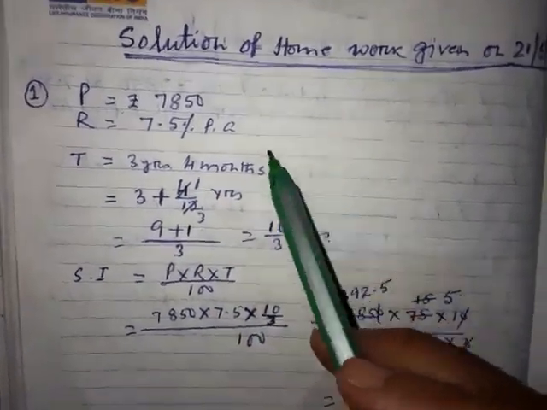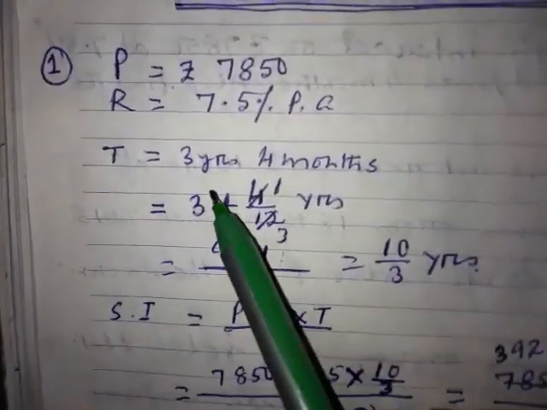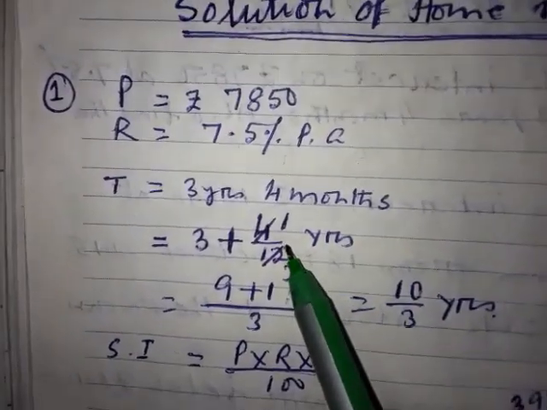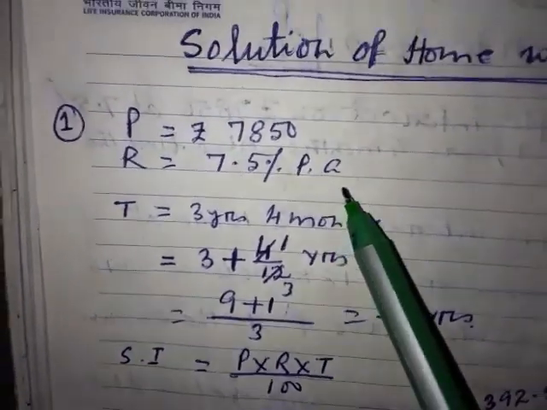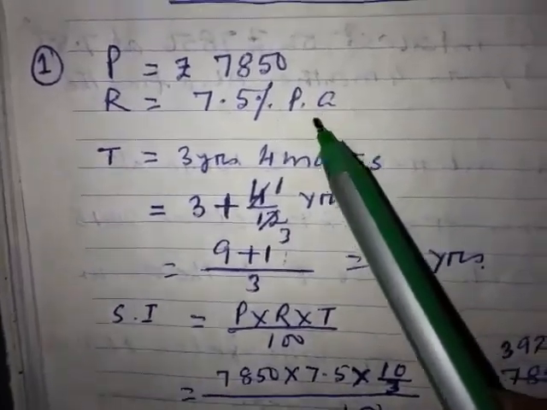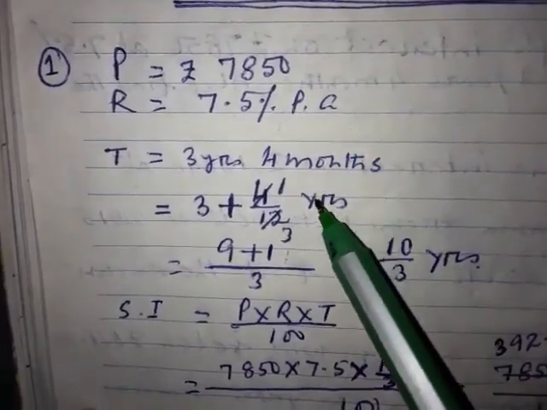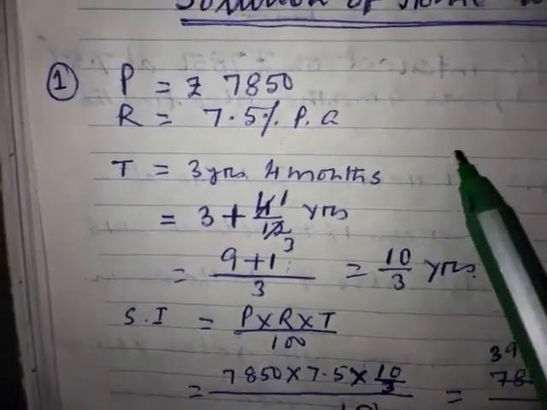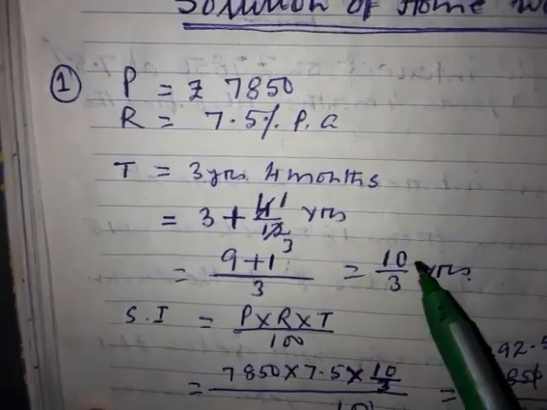Look here, beta, the rate is given per annum, and the time is given in years and months. What I told you: whatever time is given in the question, always convert it into the time given in the rate. In the rate, time is given per annum, meaning per year. Yesterday I told you how to convert months into years and days into years. I hope you remember it and understood it.